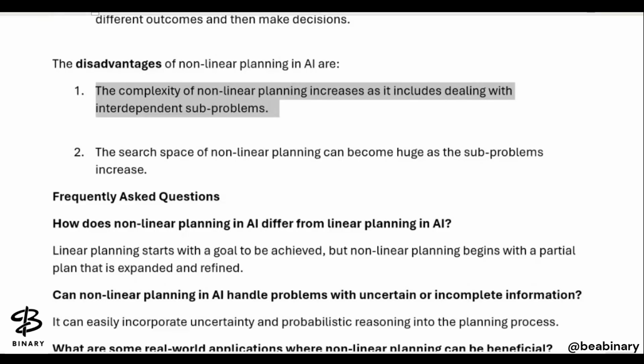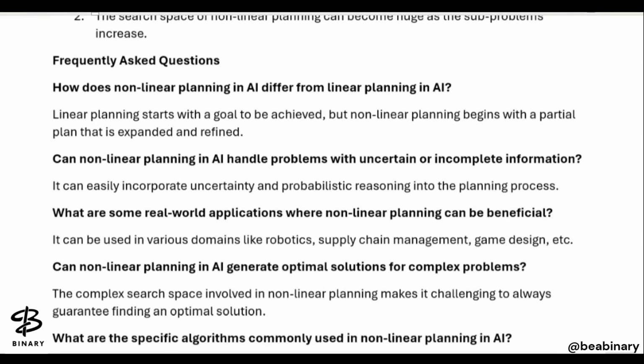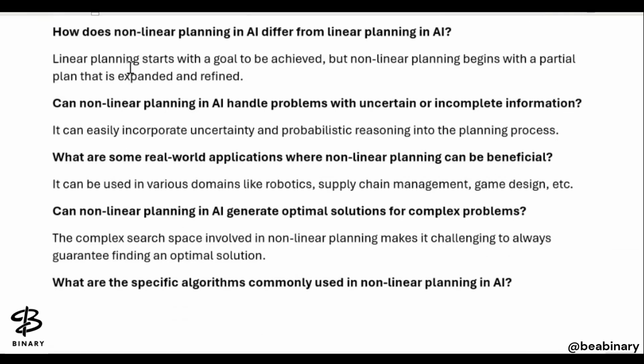So what are the questions here? How does the non-linear planning in AI differ from the linear planning in AI? Linear planning starts with a goal to be achieved, but the non-linear planning begins with partial plans, right? Here we are talking about the partial plans that are expanded and refined here. So linear planning starts with our goals to be achieved.